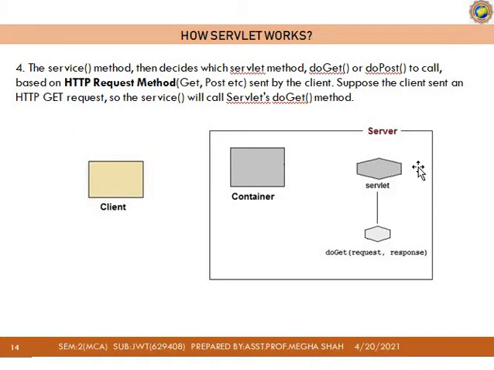That is coming from the client side. Suppose the client sends an HTTP get request, so the service method calls the doGet method. Here we initialize the doGet method, and in the arguments we are passing request and response. This is our thread, and that thread is created by the servlet.